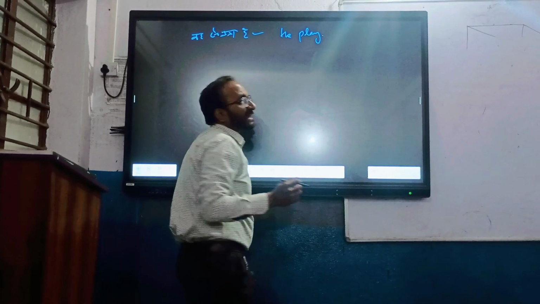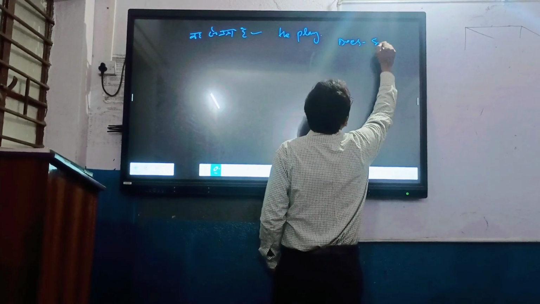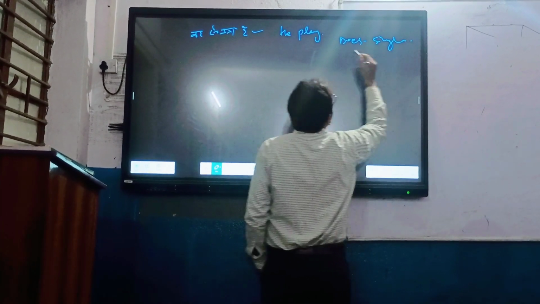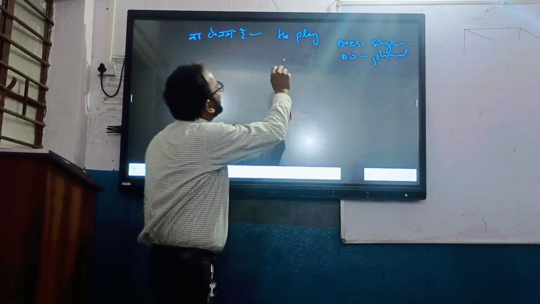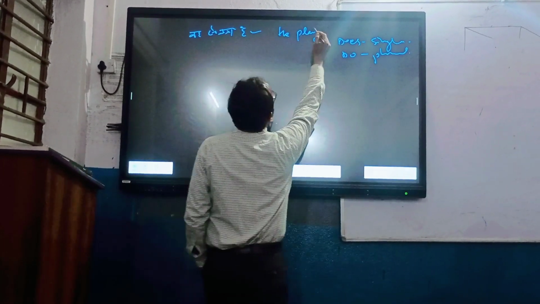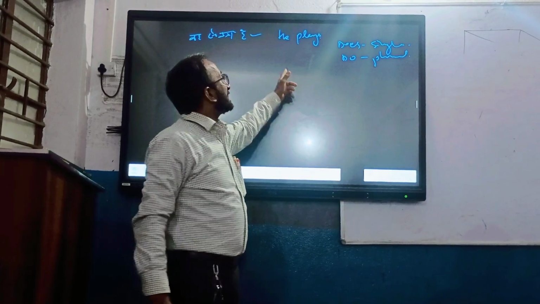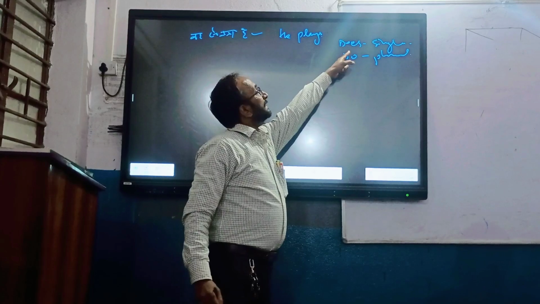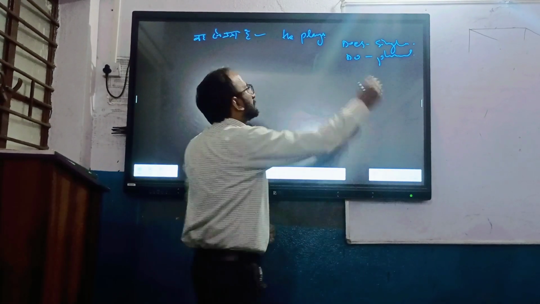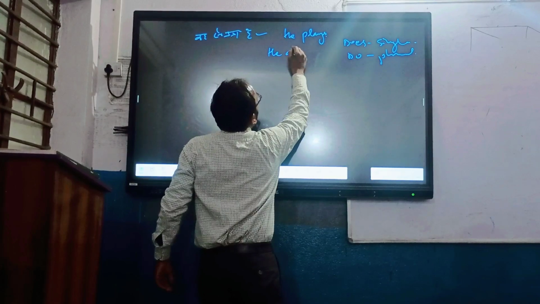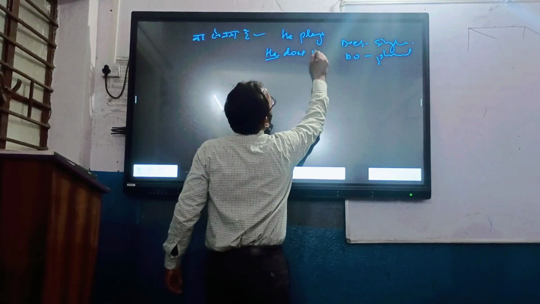But we can use do and does also. Does for singular, do for plural. So we can write this sentence as he does play. He does, the subject is singular, so he does play.